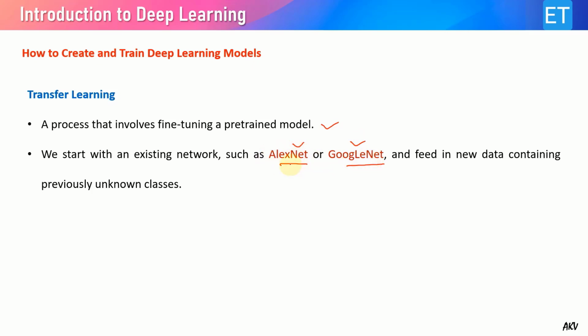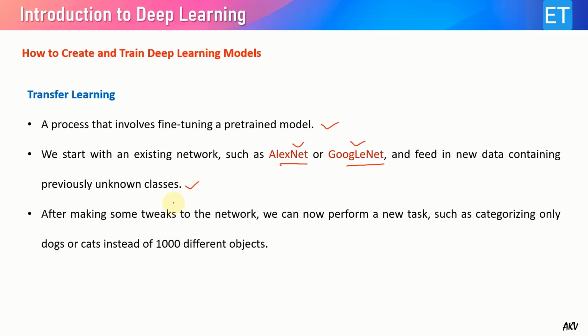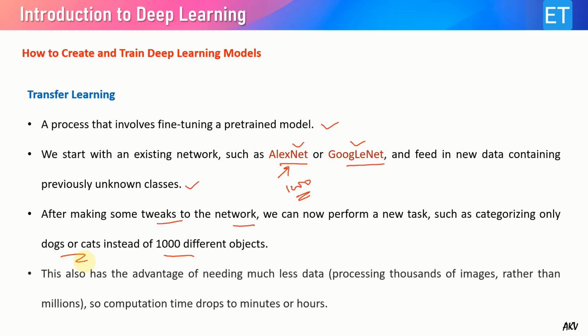But now I can use these pre-trained networks for my own applications. I can even use them for previously unknown classes of objects. After making some tweaks to these networks, I can perform a new task such as categorizing only, let's say, dogs or cats instead of categorizing 1,000 objects. For example, Alexnet is trained for 1,000 different objects, but I can use Alexnet to differentiate only 2 objects such as dogs and cats or something else.